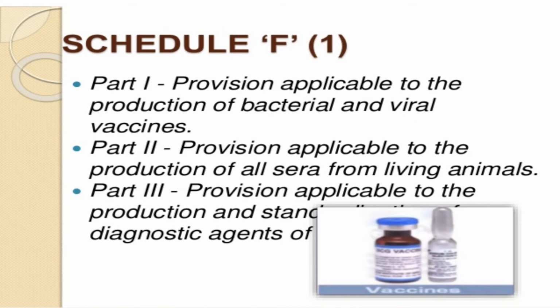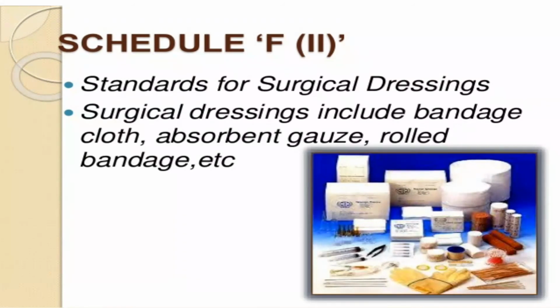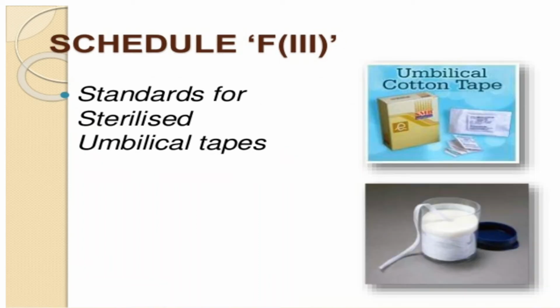Schedule F1, Part First: provisions applicable to the production of bacterial and viral vaccines. Part Second: provisions applicable to the production of sera from living animals. Part Third: provisions applicable to the production of standard diagnostic agents. Schedule F2: standard for surgical dressing. Surgical dressing includes bandage, cloth, roll bandage, etc.